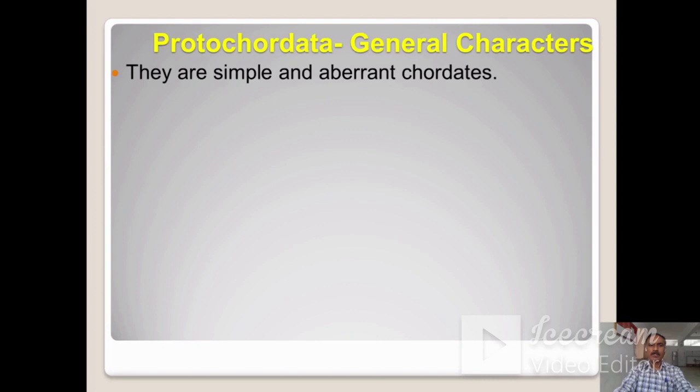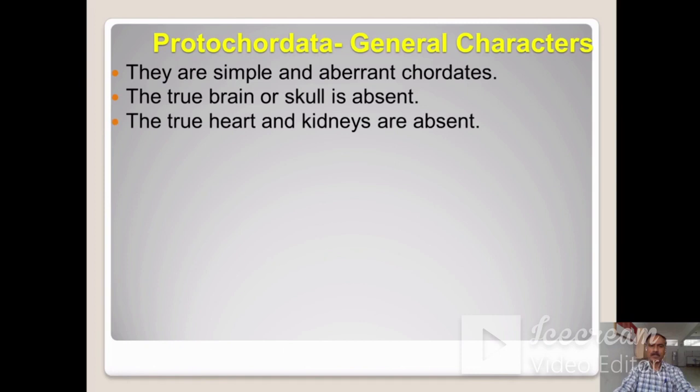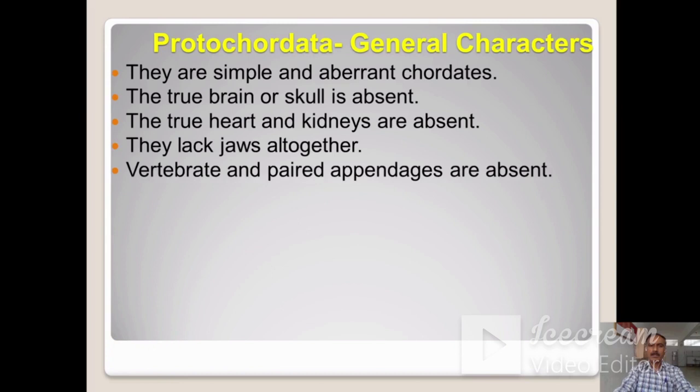Now, the general characters of Protochordata. Protochordates are simple and aberrant chordates. In protochordates, the true brain or skull is absent. The true heart and kidneys are also absent. They lack jaws altogether. Vertebrae and paired appendages are absent.